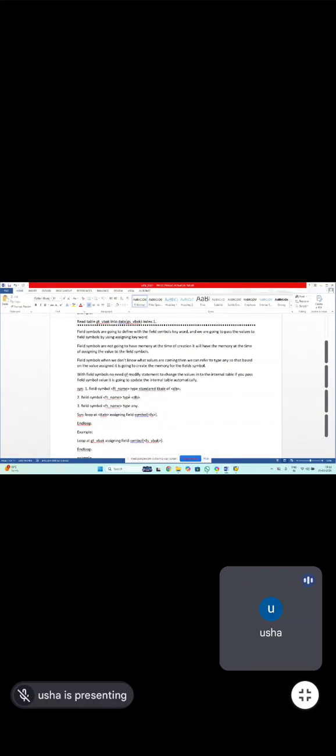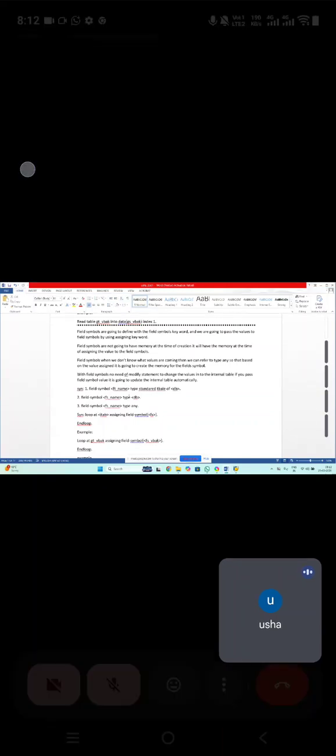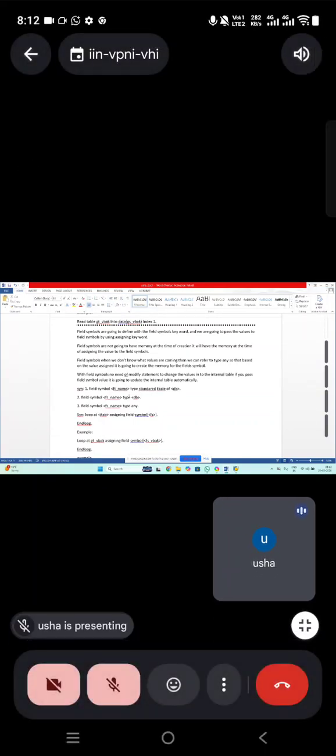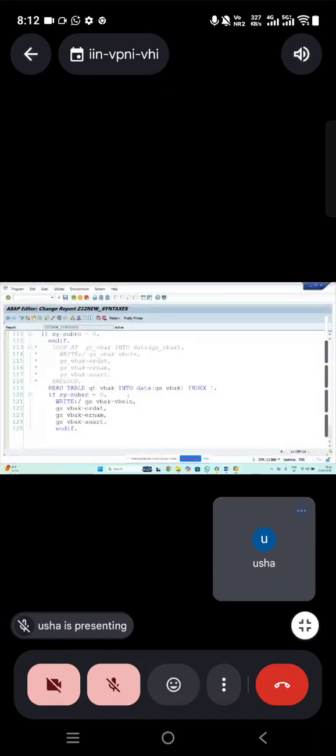Field symbols also can be used as an internal table, as a work area, as a variable. However you want, you can use the field symbol. Then already we have a work area, an internal table, a variable already. Then what is the use of this field symbol? Okay, so that I'll show you. For example, this example only I'll take.